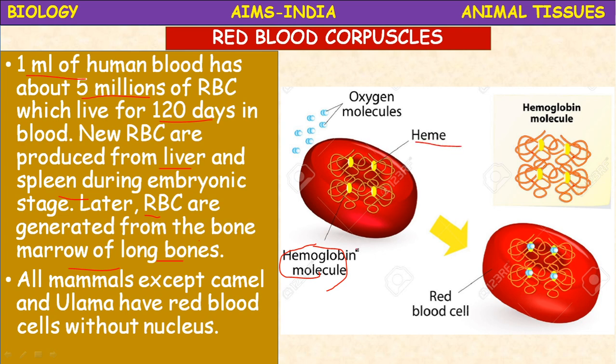Globin is the protein, heme is the iron porphyrin molecule, an organic molecule. The main function of this RBC is to carry oxygen and carbon dioxide. Oxygen is carried by hemoglobin by forming oxyhemoglobin. The hemoglobin molecule is a complex organic molecule, abundantly present in the blood, and the red color is due to the presence of this hemoglobin in red blood cells.